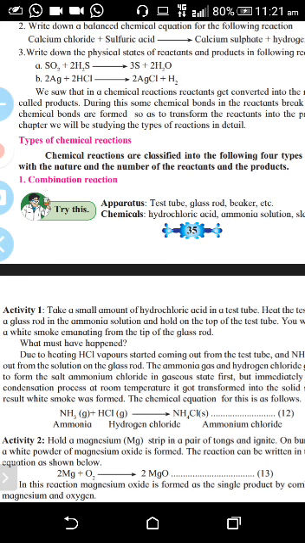Now you must have got the question in your mind: why not Mg2O2? That is not the formula of magnesium oxide. So what is the formula of magnesium oxide? It is MgO. So you have to write the correct formula and then you balance it. On the left hand side 2 Mg are there, that means 2 atoms of magnesium, and 2 atoms of oxygen are there. So on the right hand side, the products, you have to write the 2 in front of MgO.